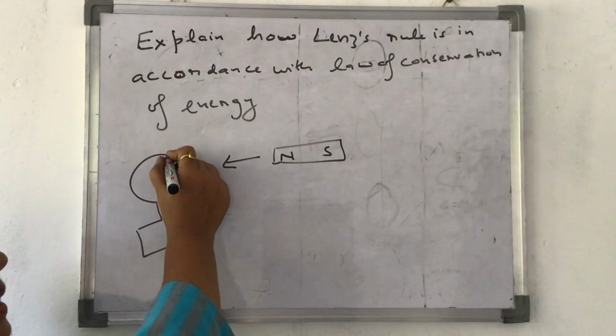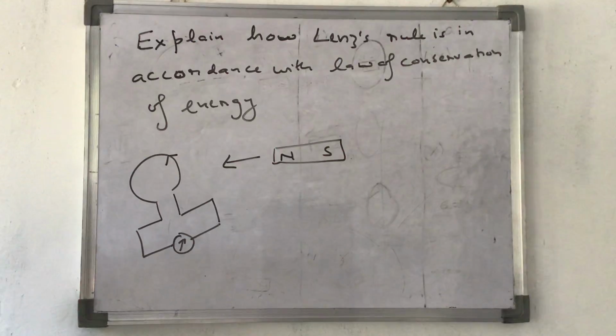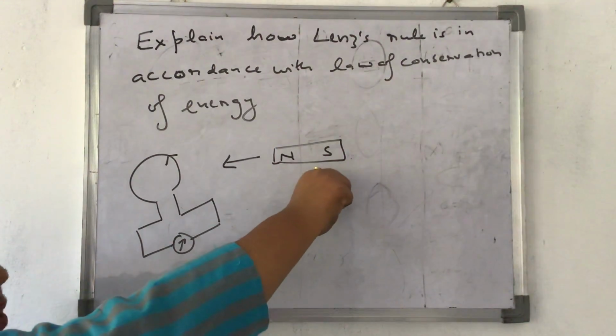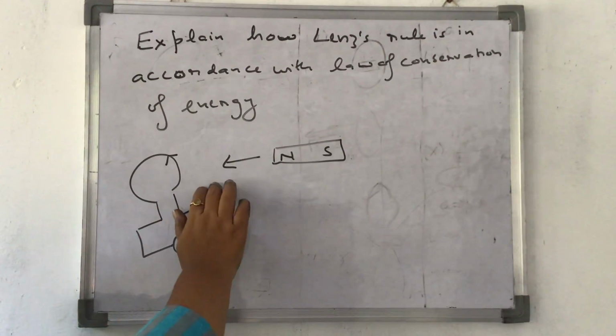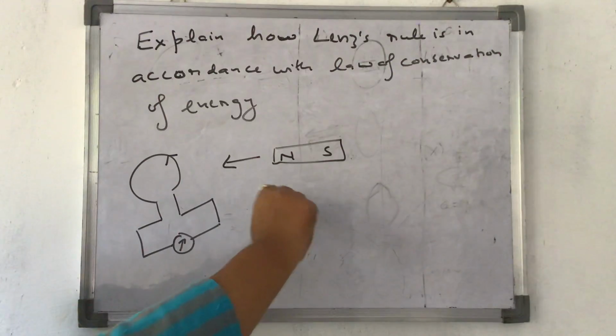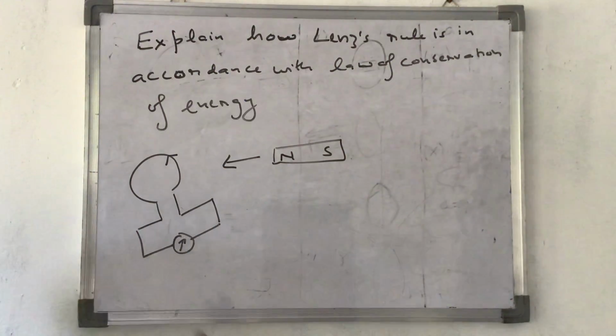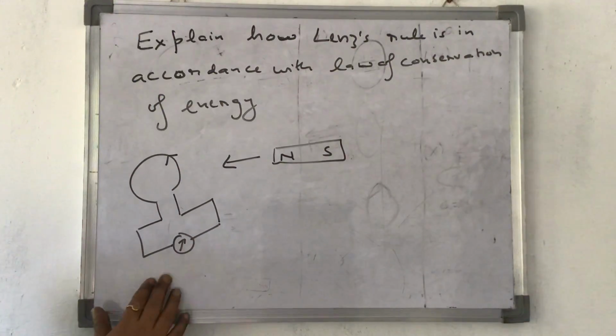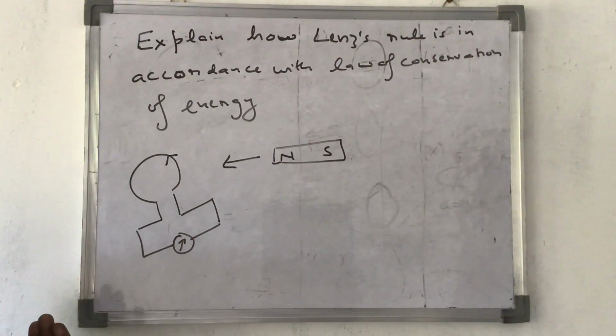That means the current starts flowing in anti-clockwise direction. That means we have to do mechanical work against this force of repulsion, and as a result of doing this mechanical work, electrical energy is produced in this loop.